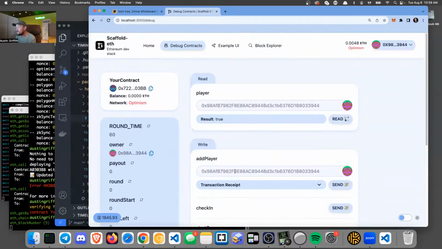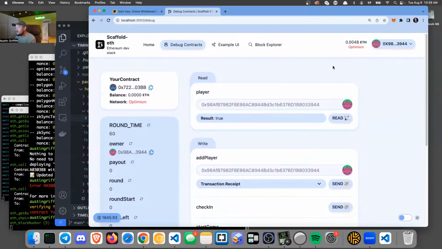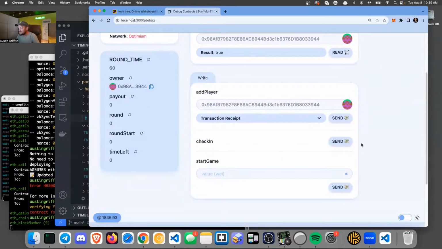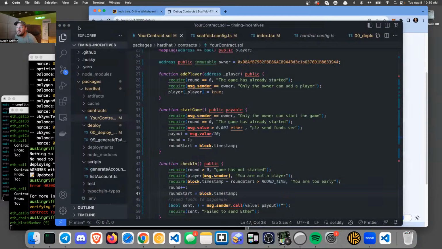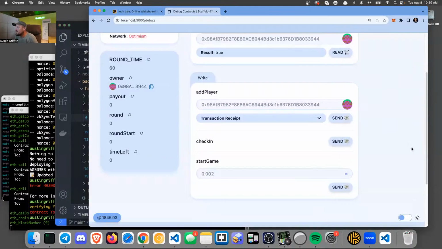The question is, how much ETH? Oh no, I don't have, wait, it has to be more than 0.001, right? Okay, let's do it. So I'm going to start the game and I'm going to send in 0.002, I think, right? What is that requirement? It's got to be more than 0.01 Ether.